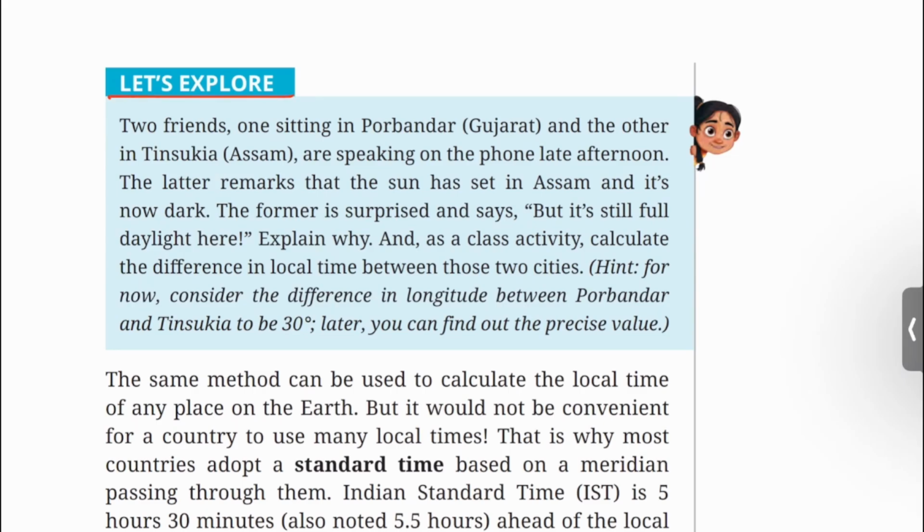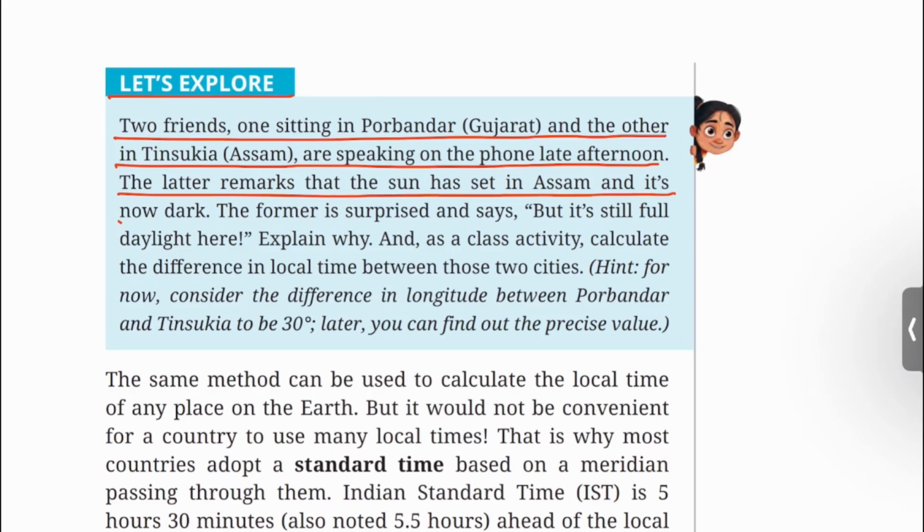Let's explore. Two friends, one sitting in Porbandar, Gujarat and the other in Tinsukia, Assam, are speaking on the phone late afternoon. The latter remarks that the sun has set in Assam and it is now dark. The former is surprised and says, "But it is still full daylight here." Explain why. And as a class activity, calculate the difference in local time between those two cities.